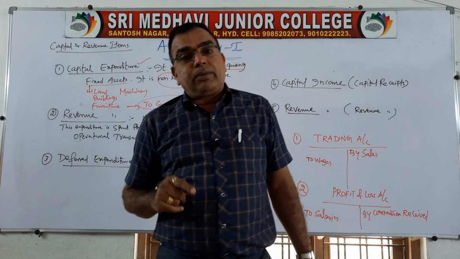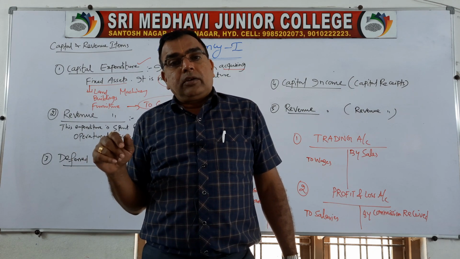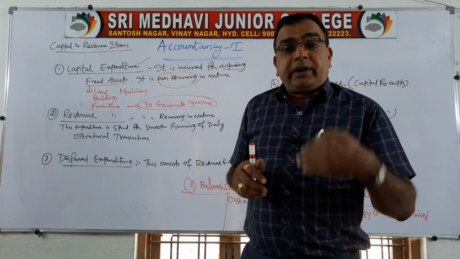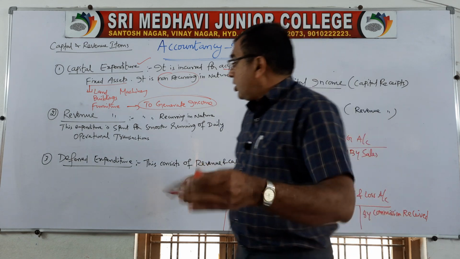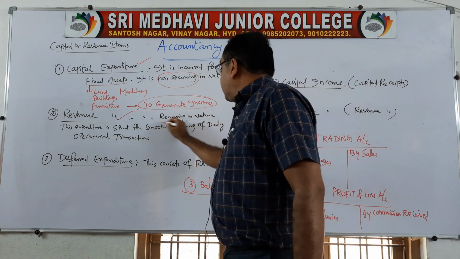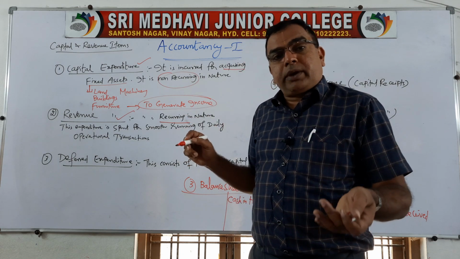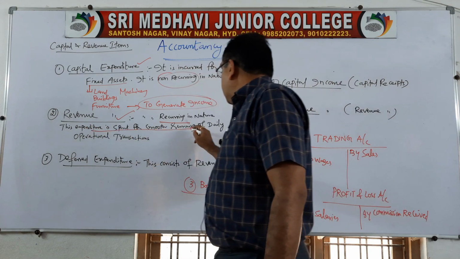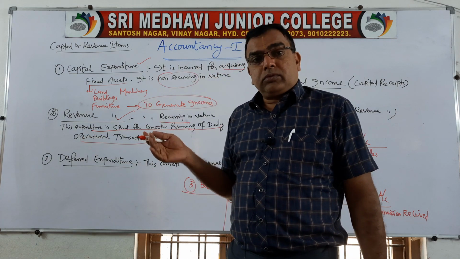Every month you have to pay the electricity bill. Every day you have to buy fuel for your college bus. Like that, you need to incur day-to-day expenses. So the expenditure which is incurred for the day-to-day operations of the business organization is called revenue expenditure. It is recurring in nature. Repeat hote rehta. Recurring means repeat. Every month, every day, or every week you have to pay. This expenditure is spent for the smooth running of daily operational transactions.